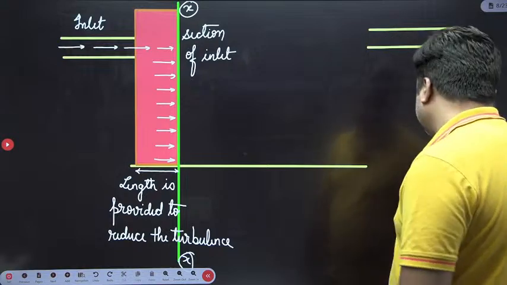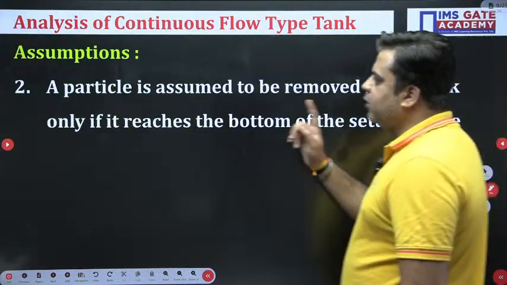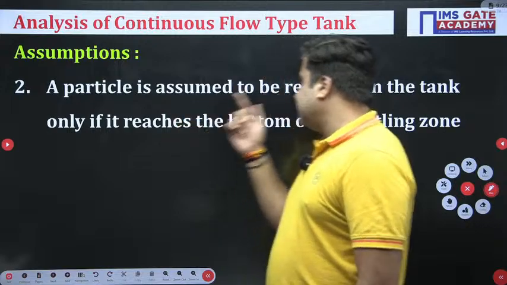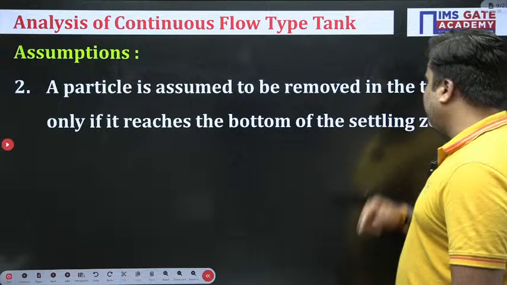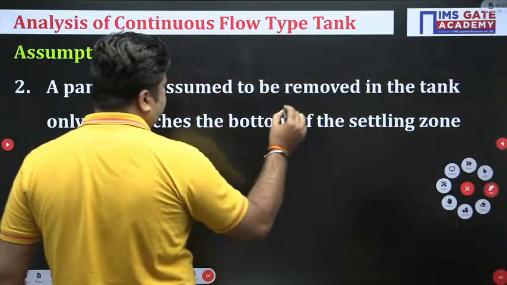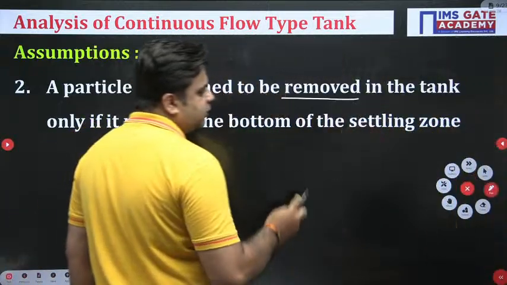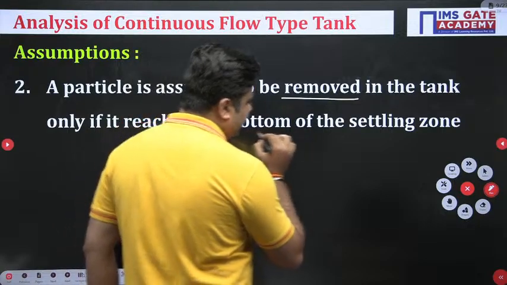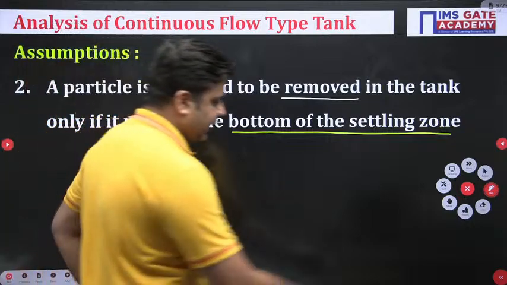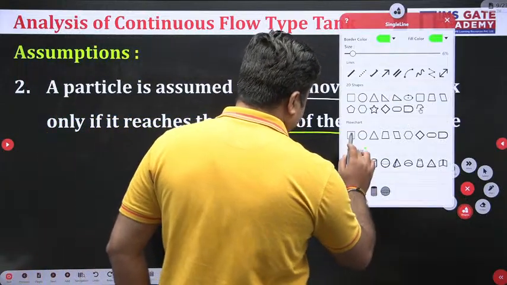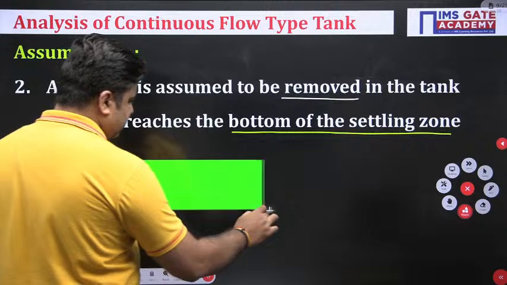Now coming to assumption number 2. Assumption number 2 says that the particle is assumed to be removed if it reaches the bottom of the settling tank. Particle is assumed to be removed means the particle will only be considered removed if it reaches the bottom of the settling zone or settling tank. You see this diagram I drew yesterday. This is my settling tank.